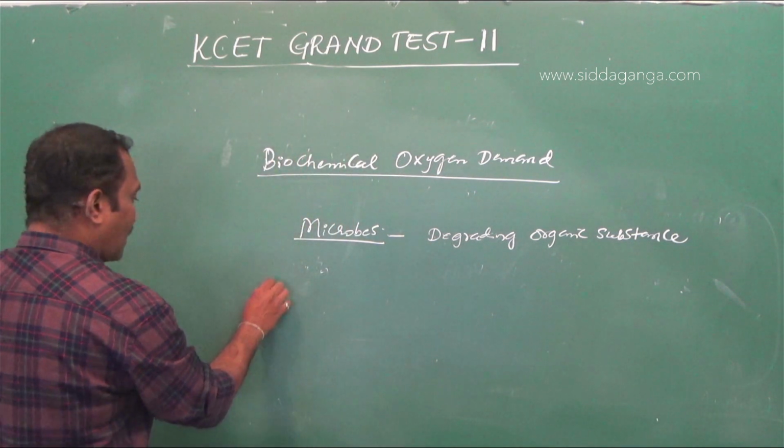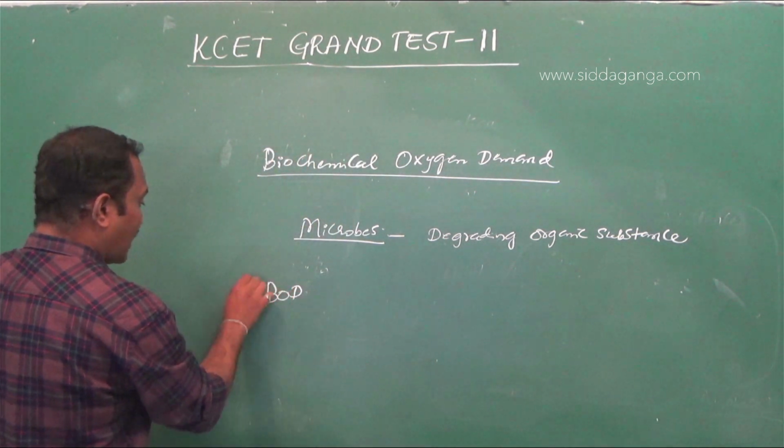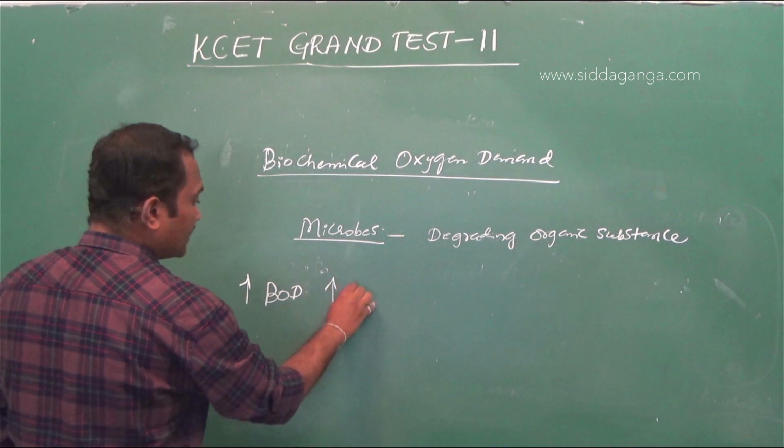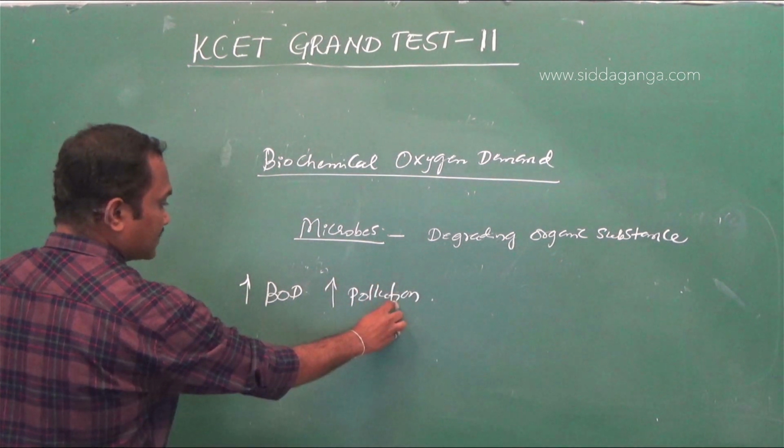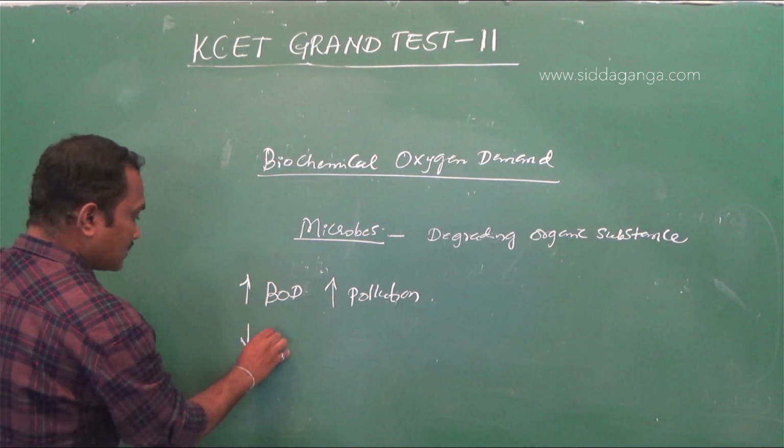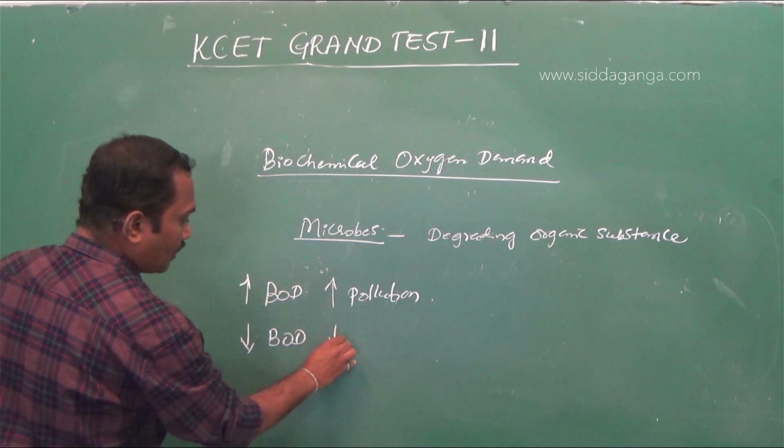What does it mean? The higher the BOD, the higher will be the pollution. Higher will be the organic substance. If the BOD is less, lower will be the pollution.